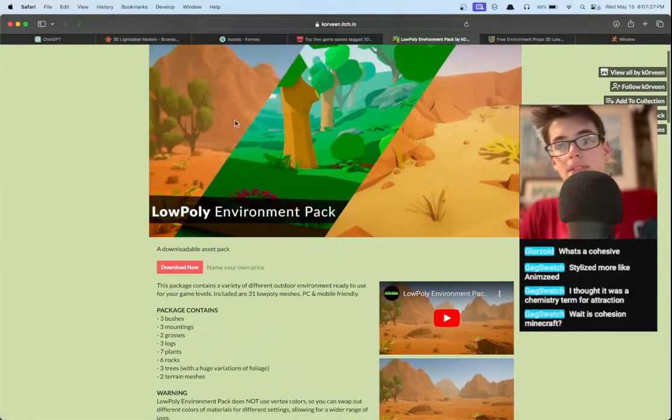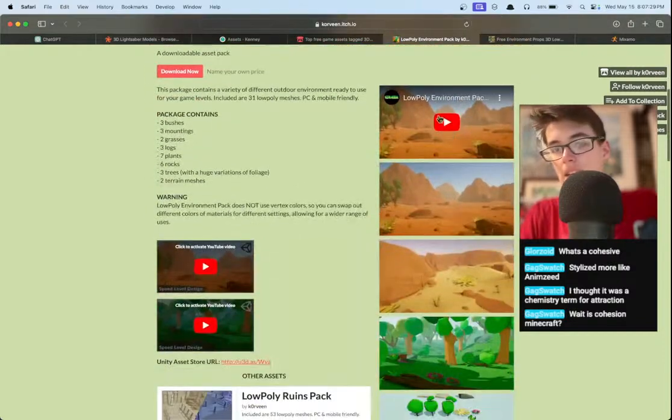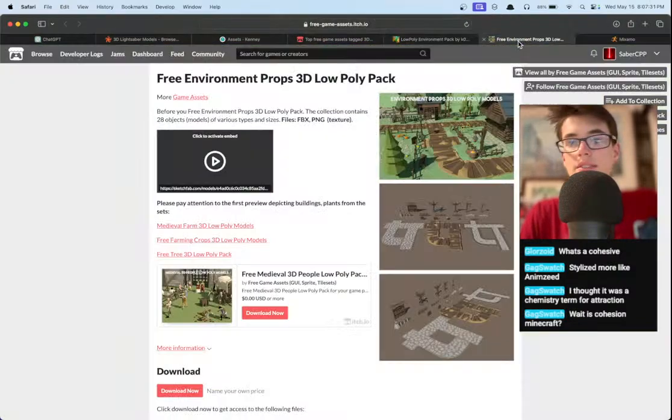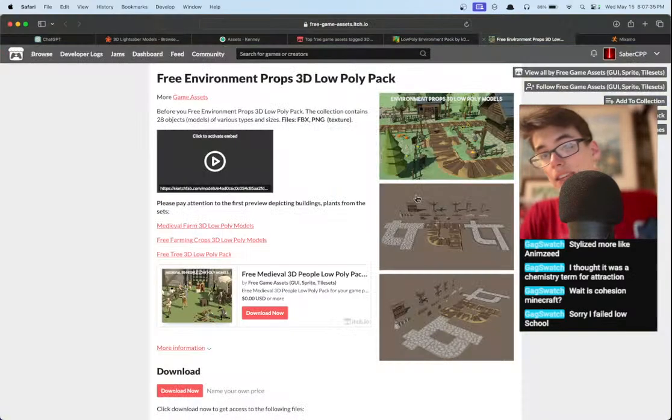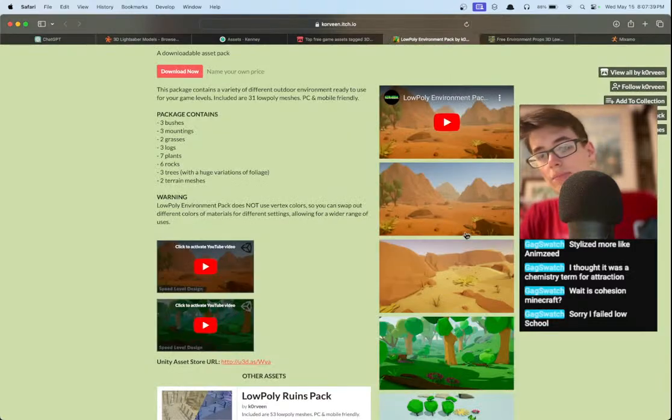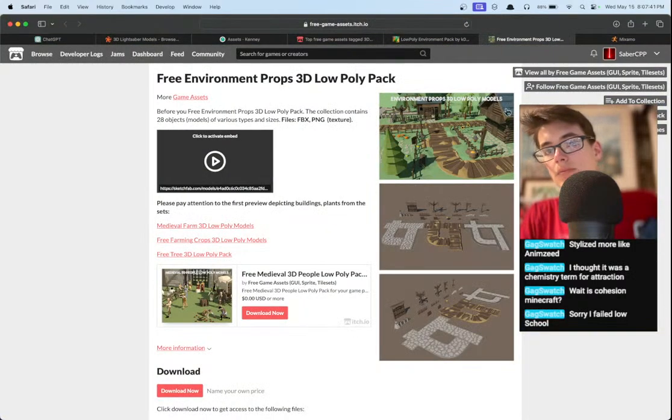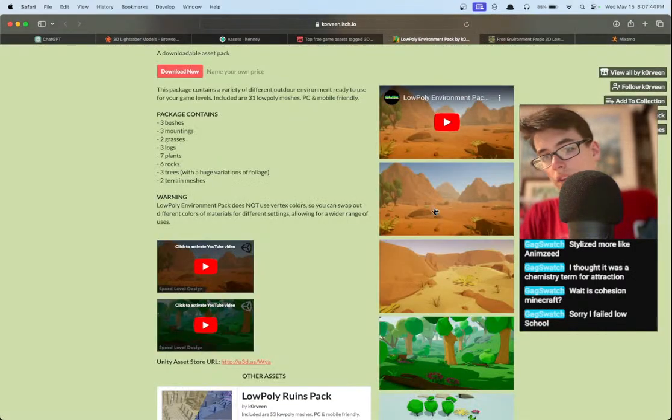But we do have this kind of nice environment pack here. I'm kind of leaning toward this one. We could see if there's anything else that sticks out to us. But this looks pretty nice. I think it could be combined with these. I'm not 100% sure. Like the trees might not transfer over. But these buildings, I think they could work with this more sandy landscape. I'm pretty sure the buildings should work with that.